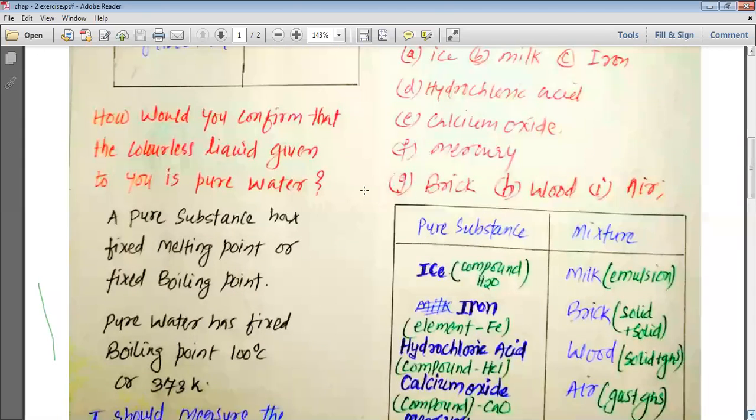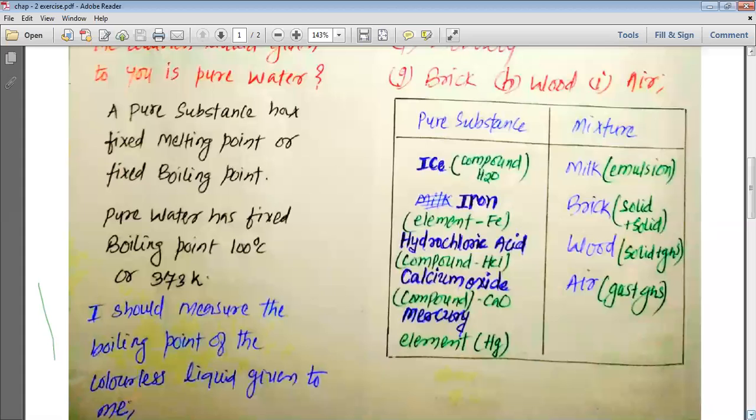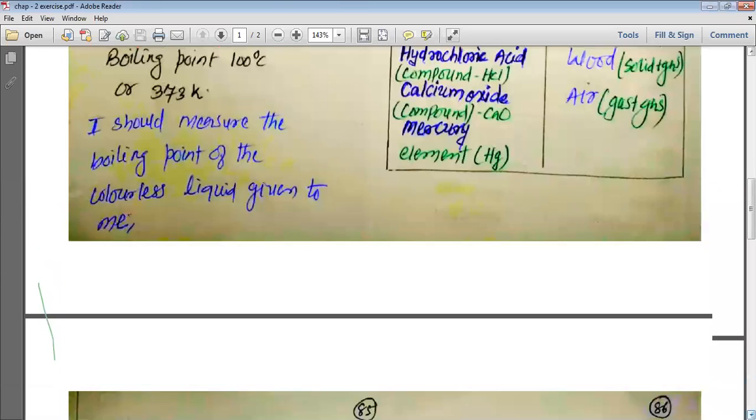How would you confirm that the colorless liquid given to you is pure water? So, my dear students, we should know that a pure substance has a fixed melting point or fixed boiling point. Pure water has a fixed boiling point, 100 degrees centigrade or 373 Kelvin. So I should measure the boiling point of the colorless liquid given to me.